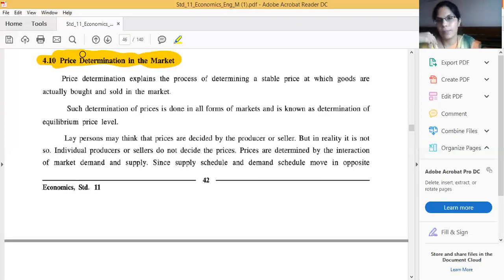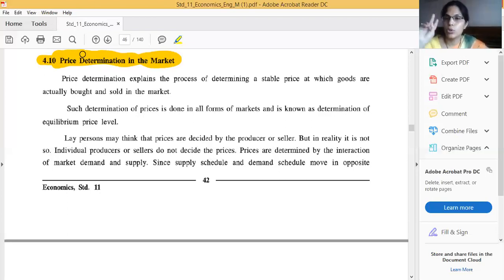The second side is supply. What is supply? Supply means a quantity of a commodity which a producer or a seller wants to sell at a given price at a particular point of time in the market. That is known as supply.